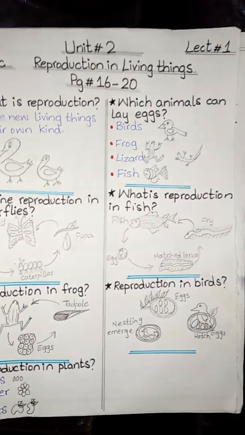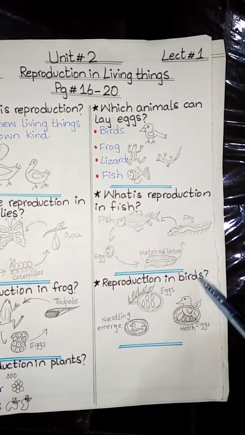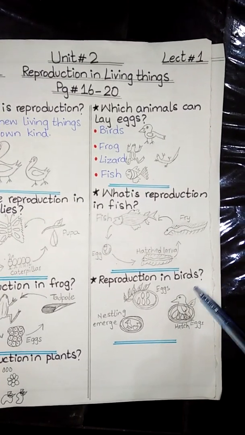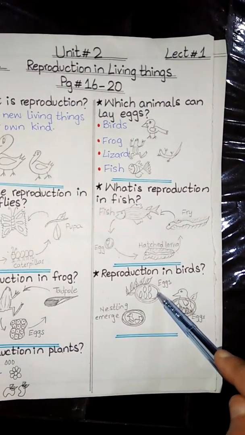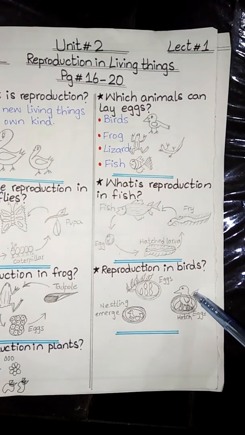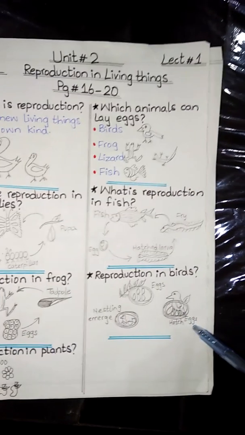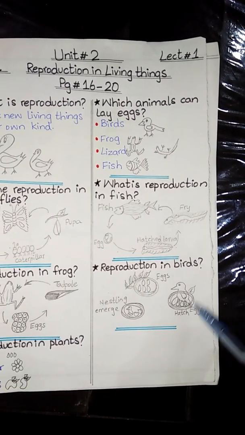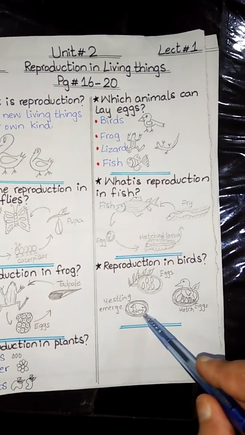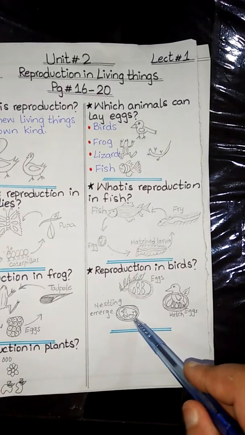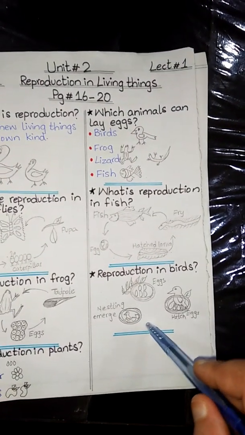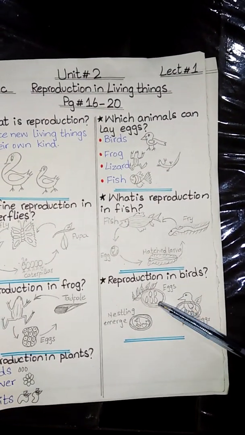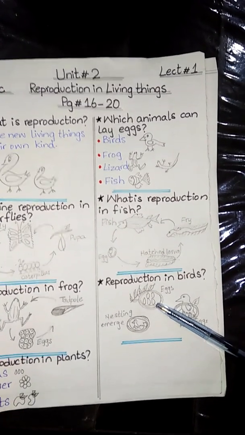The reproduction in birds is: the female bird lays eggs in a nest. The female bird hatches the eggs, and after hatching the eggs, the nestling emerges and the babies come out.